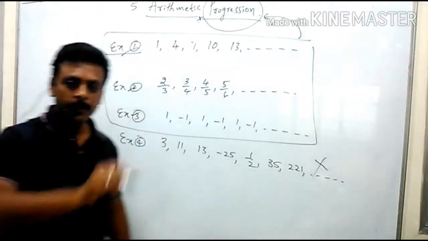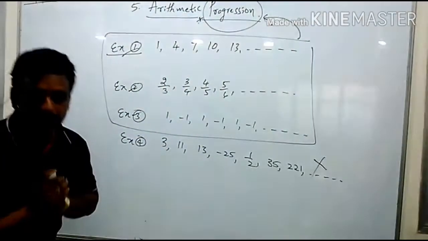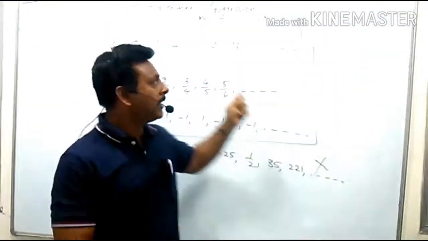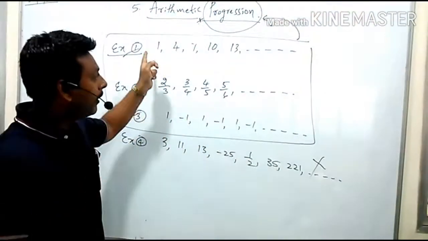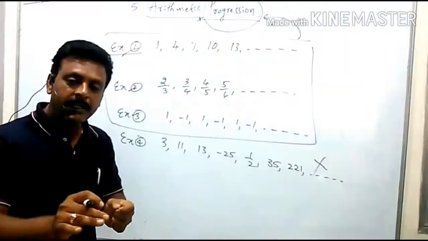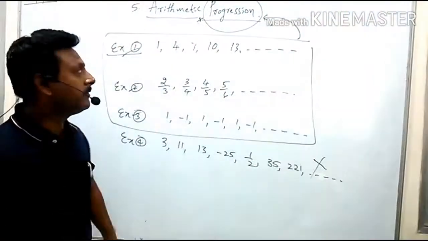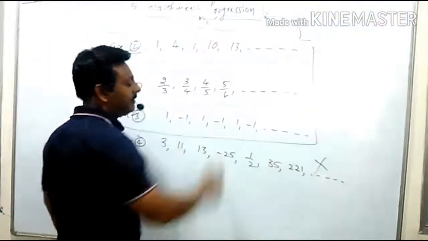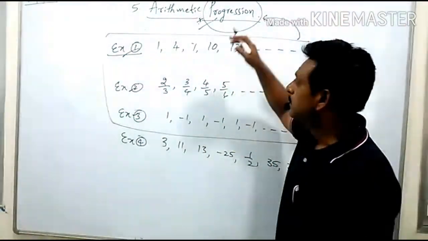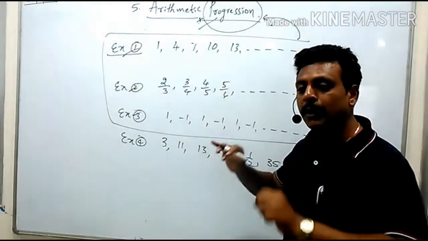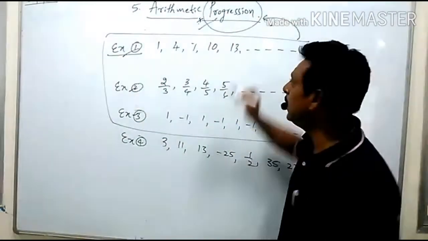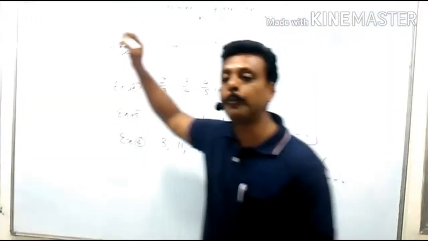I think you understood. So what do you mean by progression? Progression is an orderly arrangement of numbers. An orderly arrangement of numbers according to a certain particular rule is called a progression. This is the definition of progression. Shall I repeat? The orderly arrangement of numbers according to a certain particular rule is called a progression.